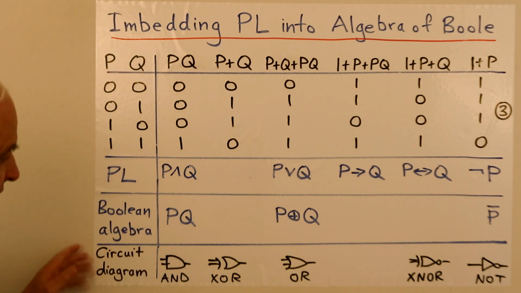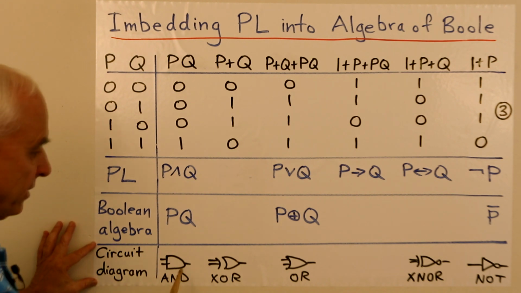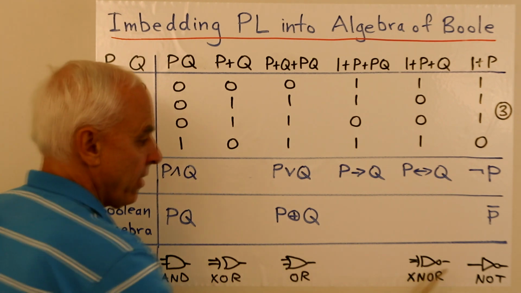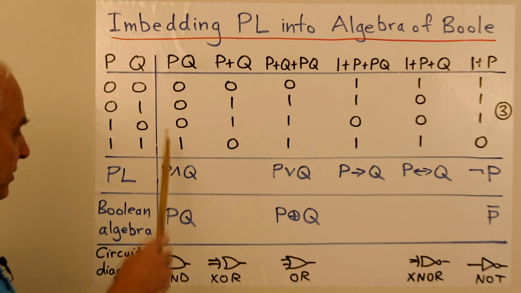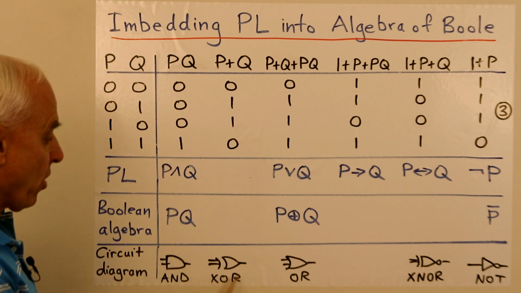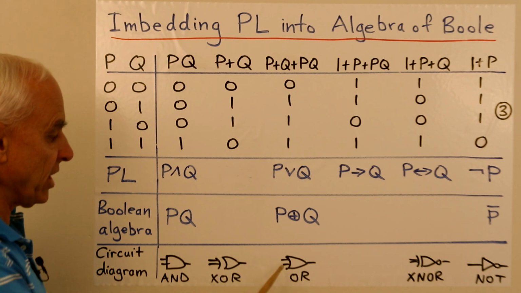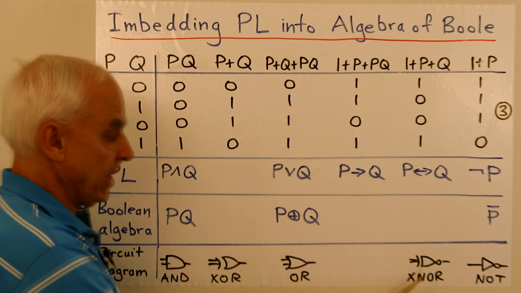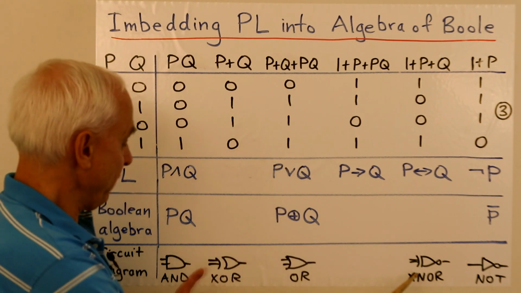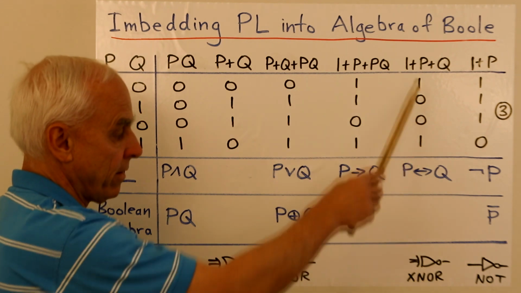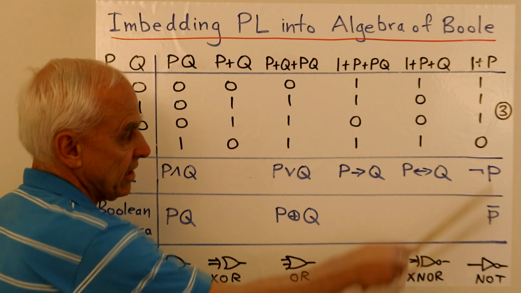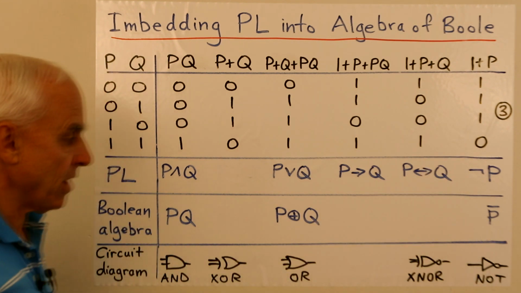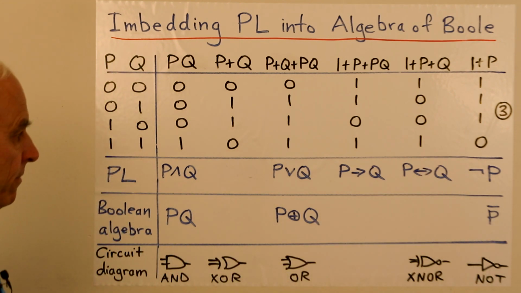And here, just to complete our story, here are the circuit diagram representations of these various things. There's the AND gate, it's represented by this column. Here's the XOR gate, that's that operation. Here's the OR gate. Here's the negation of the XOR, which is the XNOR. It has a little circle there representing the negation. And this is just the inversion or the NOT operation.